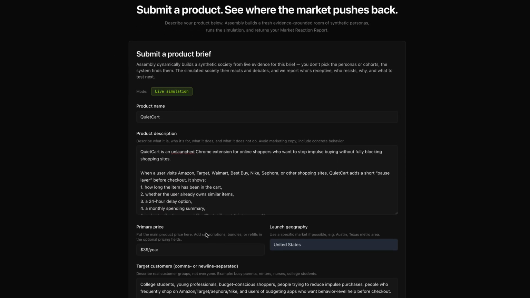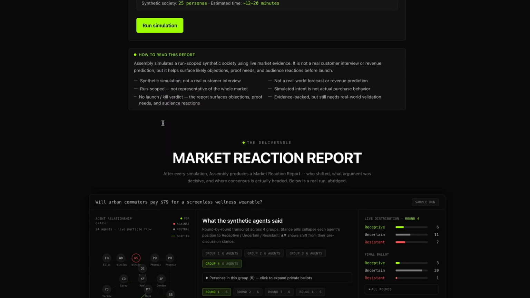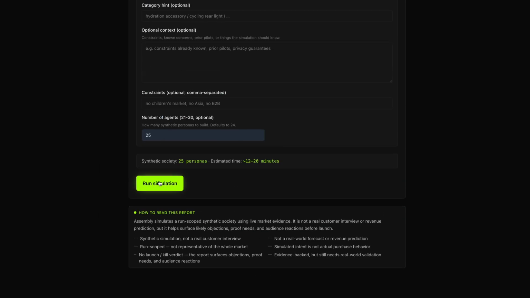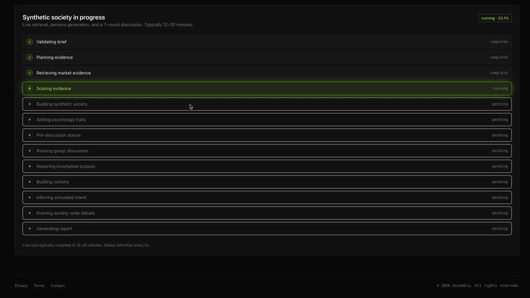For this particular example, we have taken the product name Quiet Cart, which is an unlaunched Chrome extension for online shoppers who want to stop impulse buying without fully blocking shopping sites. And that's it. There you go, and you run the simulation. Now it takes typically around 10 to 15 minutes for the whole simulation to complete.